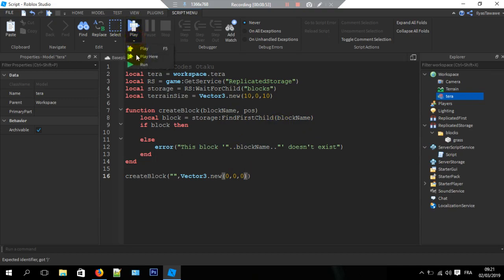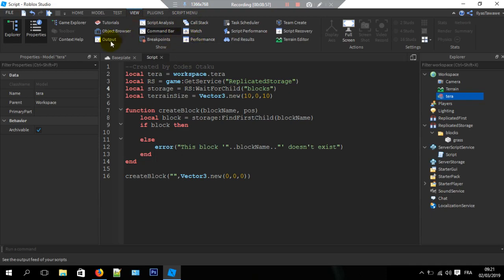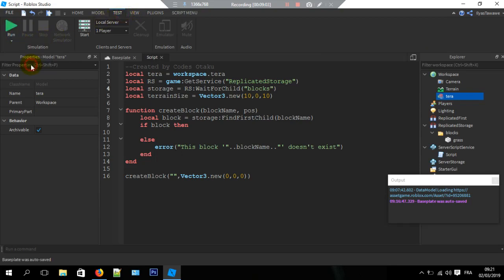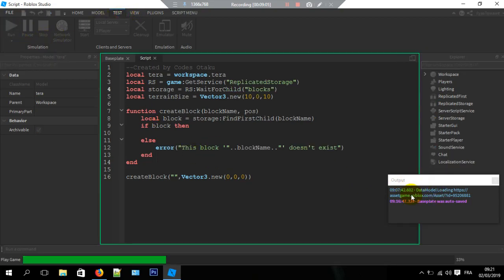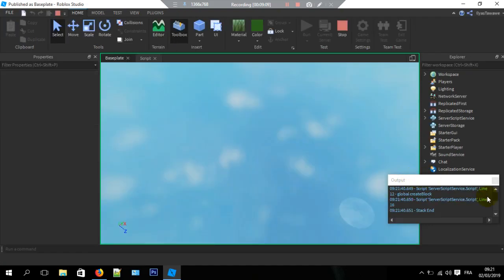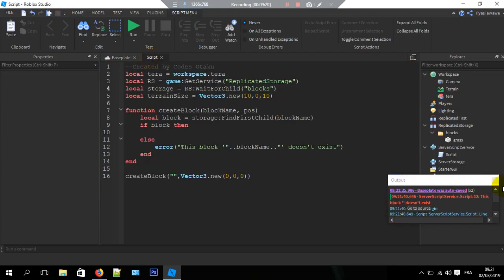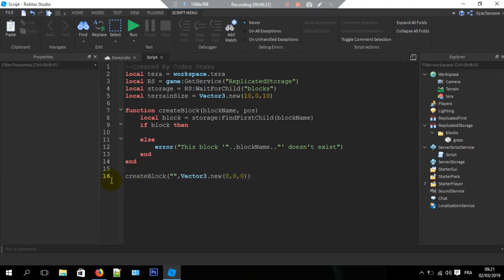So anyway, I just want to show you the output or the error that you're gonna get. So test run, and here is my output. So what? This block doesn't exist. Cool. So yeah, just good right there.